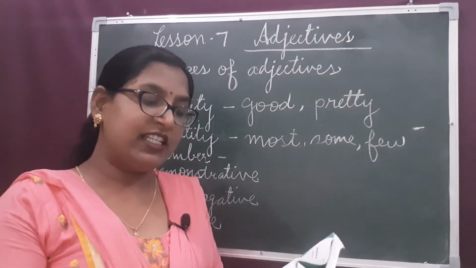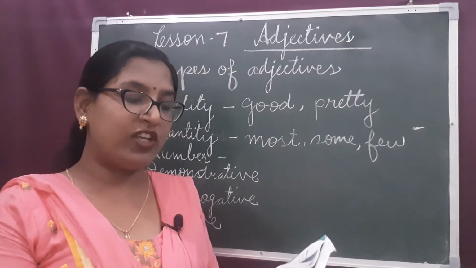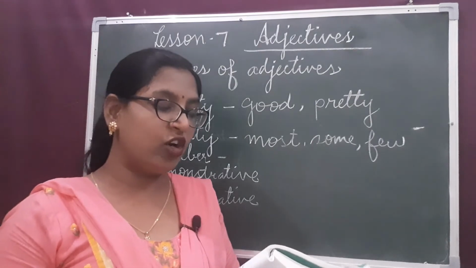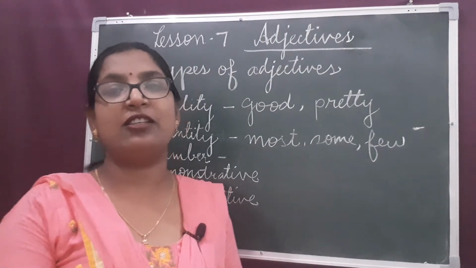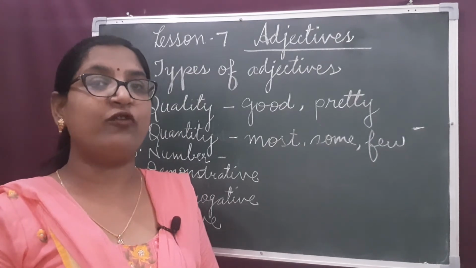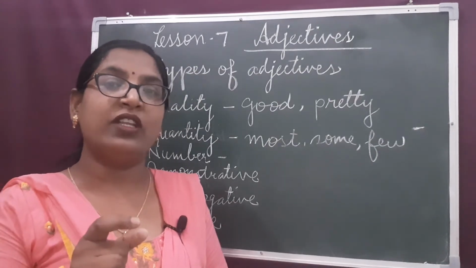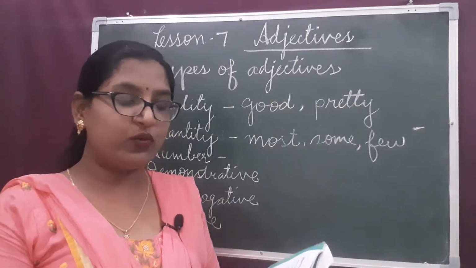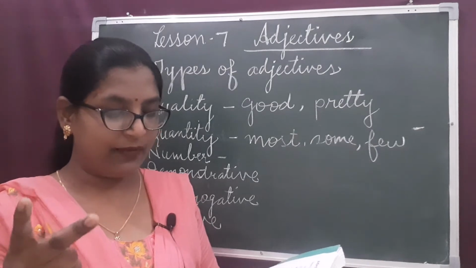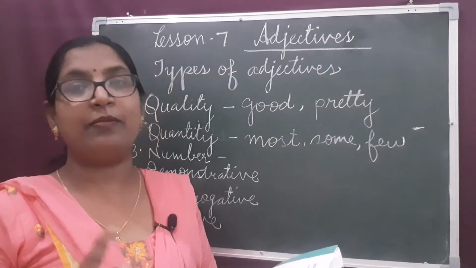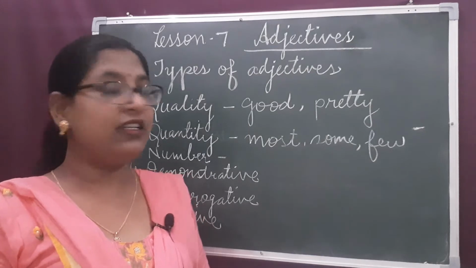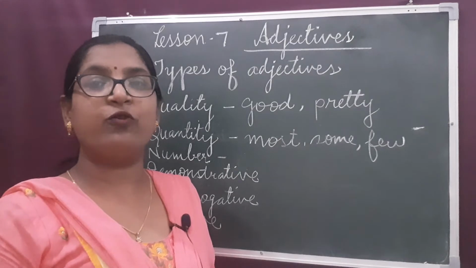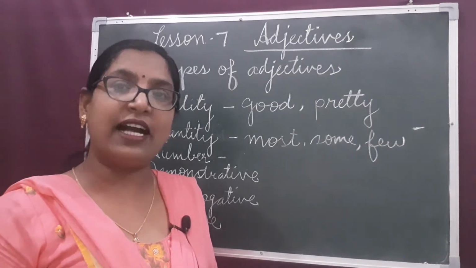So cardinal numbers such as 1, 2, 3, 4 and 40 are used to provide information about the quantity of countable nouns. It is telling us about the quantity of countable nouns, and it is giving information about the exact number. Numbers are of two types, the cardinals and the ordinals. 1, 2, 3, 4, 40, 50. These all are the cardinals.